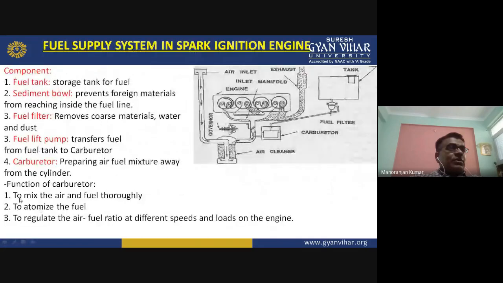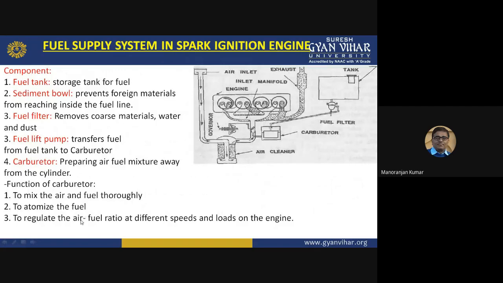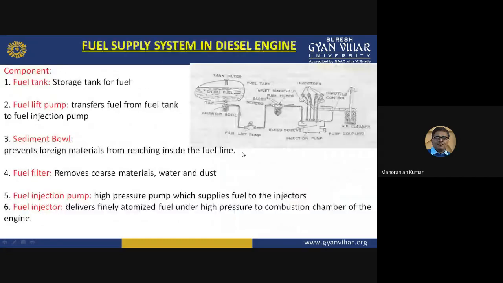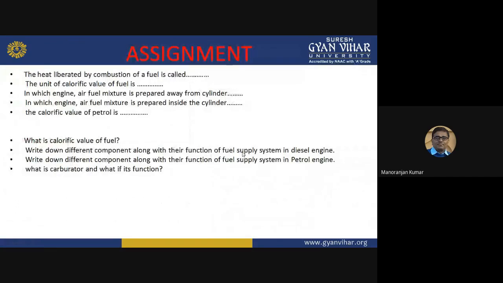These are the functions of carburetor: to mix the air and fuel thoroughly, to atomize the fuel, to regulate the air-fuel ratio at different speeds and loads on the engine, and to supply correct amount of mixture at different speeds and loads. So these are some assignments based on this topic.